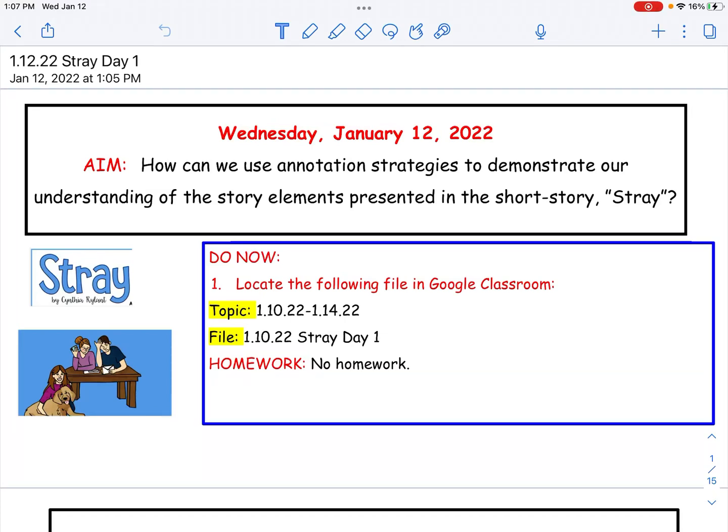We're going to meet on Google Classroom. You're going to select today's date, which is 1/12/22, and you're going to pick up this file. All right, so a few announcements. I will be back in class tomorrow, so I will see you then. I'm approved to come back tomorrow instead of Friday.